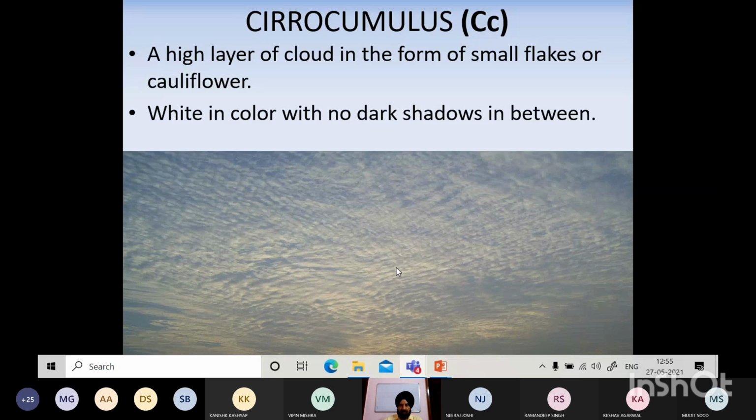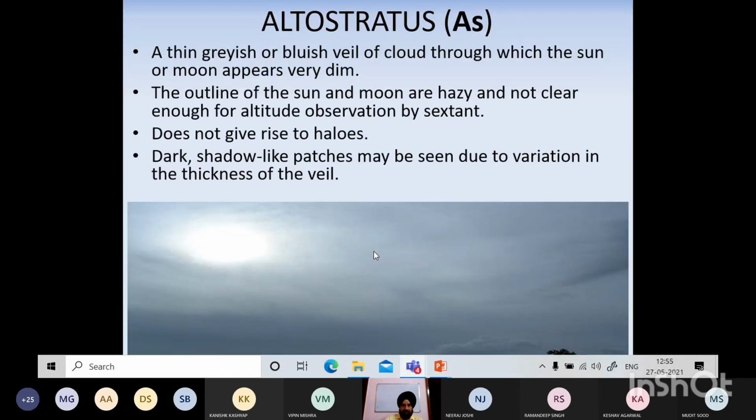Altostratus, now this is again the medium clouds, medium height, thin greyish or bluish veil of cloud through which sun or moon appears very dim. And the outline of the sun, moon hazy, not clear. And again dark shadow like patches may be seen due to variation. So this is again difficult to recognize. ये clouds easy हैं पहचानने, altocumulus,